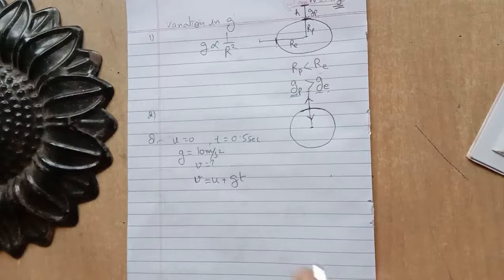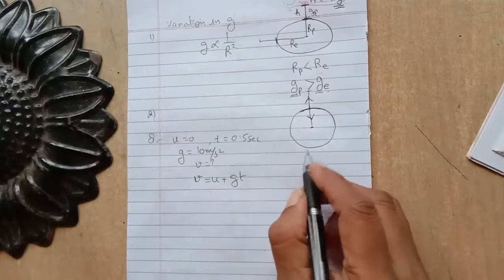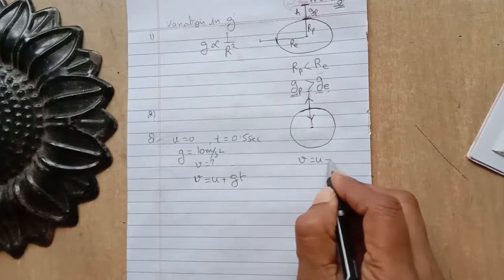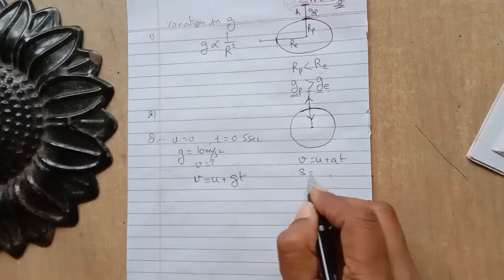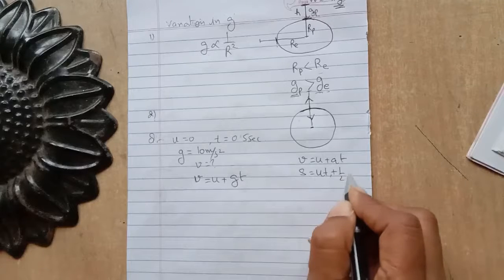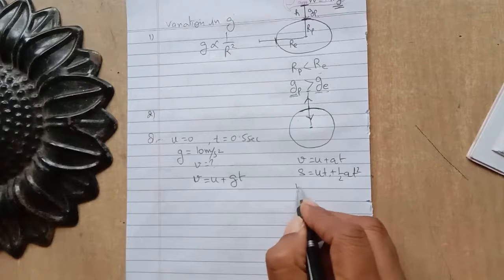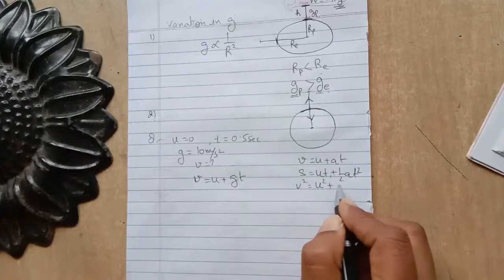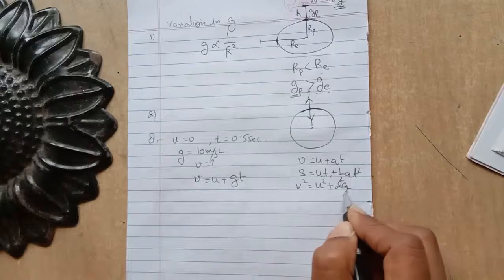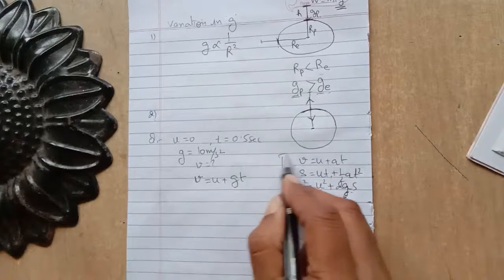One more thing I want to tell you, that we have three equations of motion. v is equal to u plus at. Second one, s is equal to ut plus half at square. We have already learned it in the first chapter. And v square is equal to u square plus 2as. These are the equations of motion.